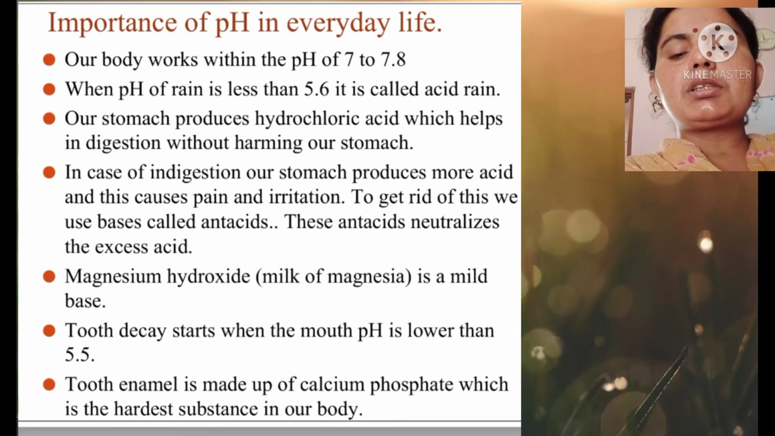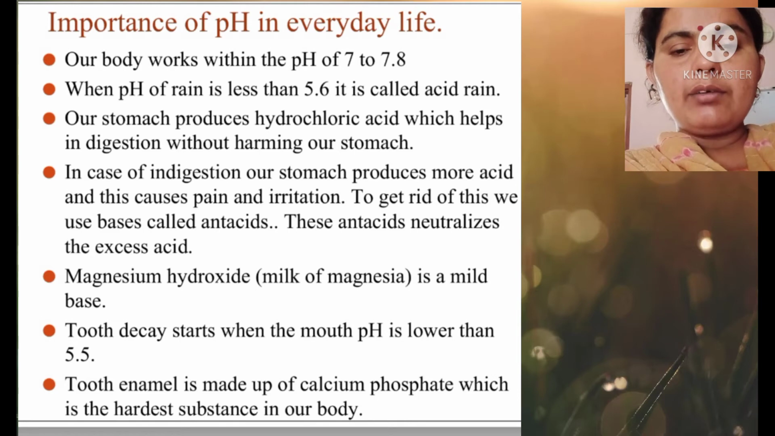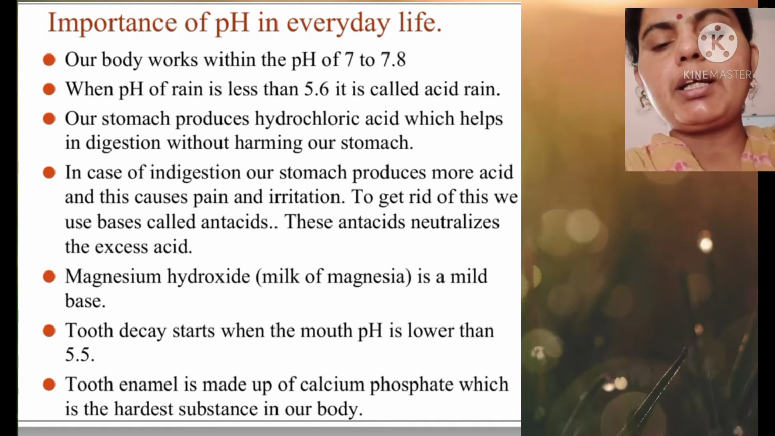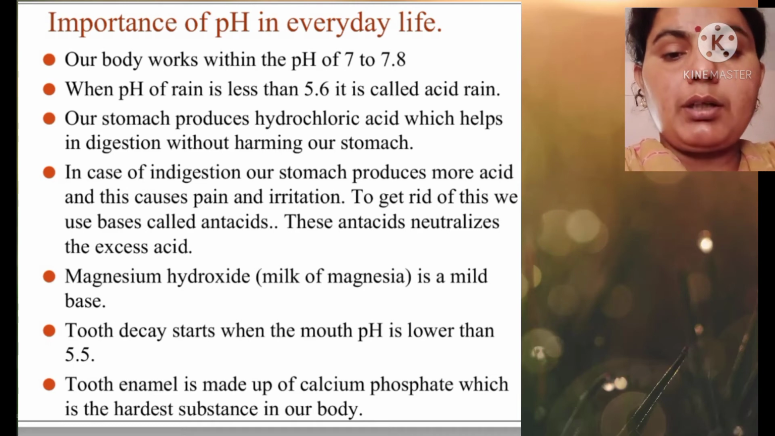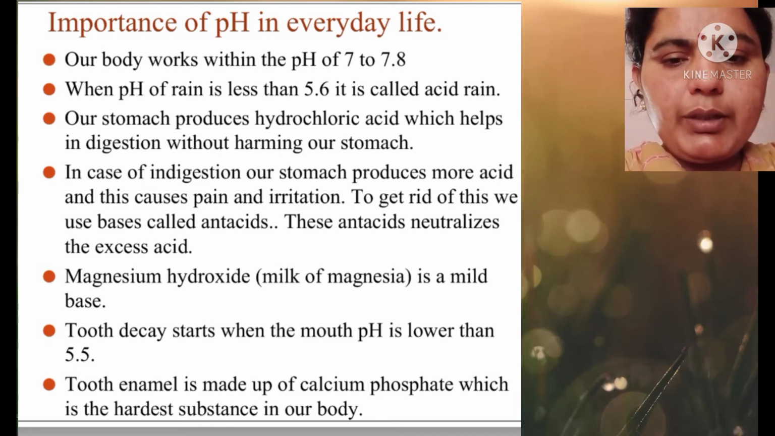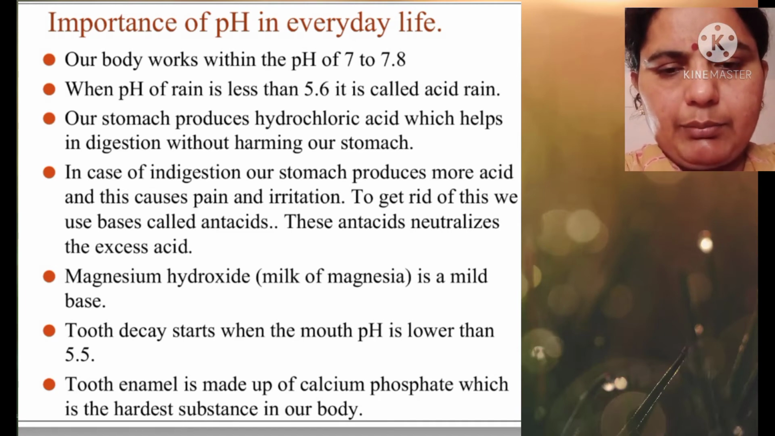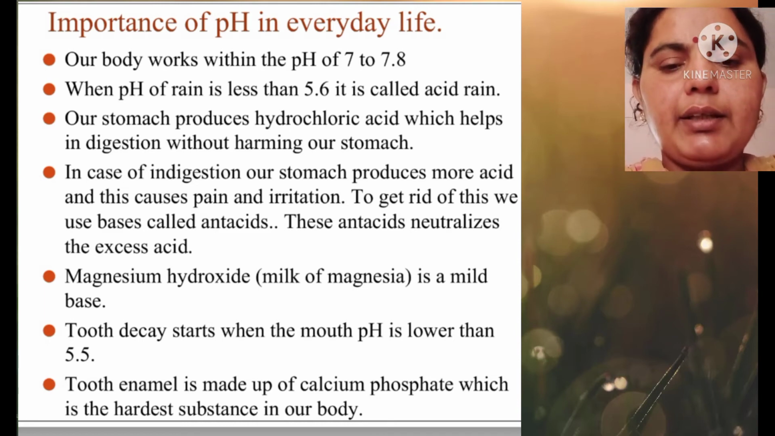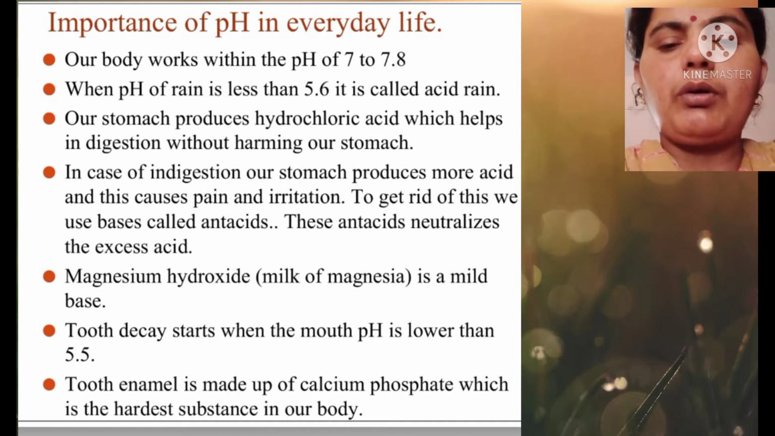We have different substances with different pH values. For example, the importance of pH in everyday life: our body works within a pH of 7 to 7.8. When the pH of rain is less than 5.6, it is called acid rain. Our stomach produces hydrochloric acid, which helps in digestion without harming the stomach. In indigestion, the stomach produces more acid, which causes pain and irritation. To get rid of this, we use bases called antacid tablets, which neutralize the excess acid. Magnesium hydroxide, or milk of magnesia, is a mild base.